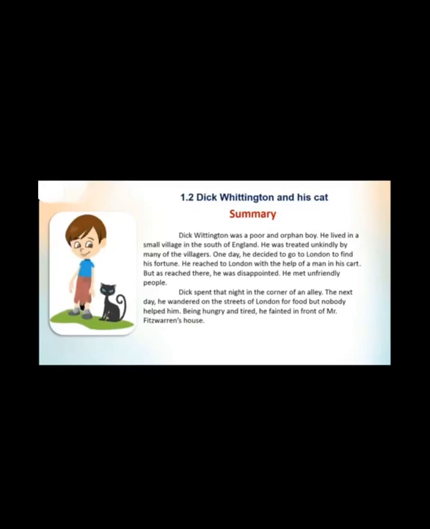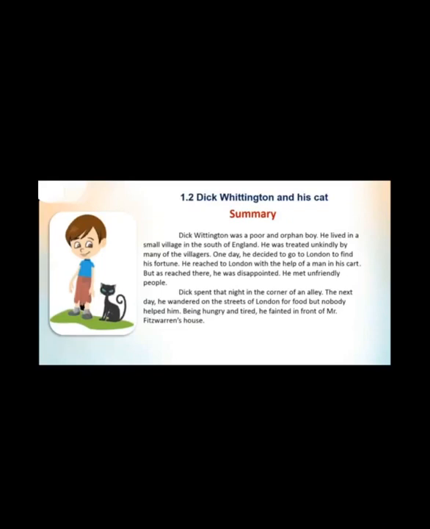Being hungry and tired, he fainted in front of Mr. Fitzwarren's house. So Dick was a poor orphan boy who lost his parents at an early age, and from some people he heard that the roads of London were paved with gold. So he decided to go to London. When he reached London, he understood that all the things he had heard were wrong. And over there he wandered, roaming here and there for food. And at last he got tired and fainted in front of one house, and that house belonged to Mr. Fitzwarren.